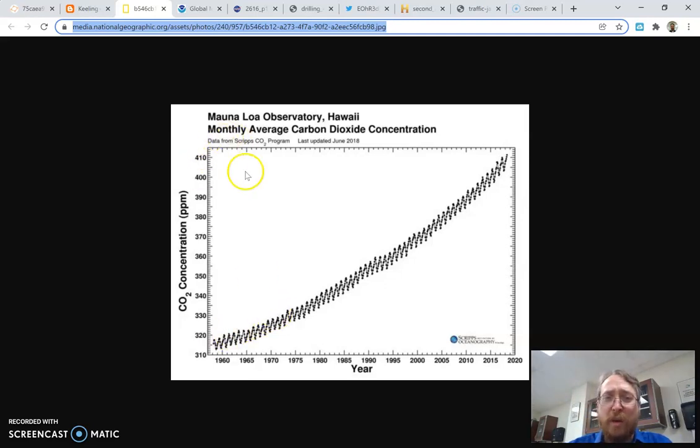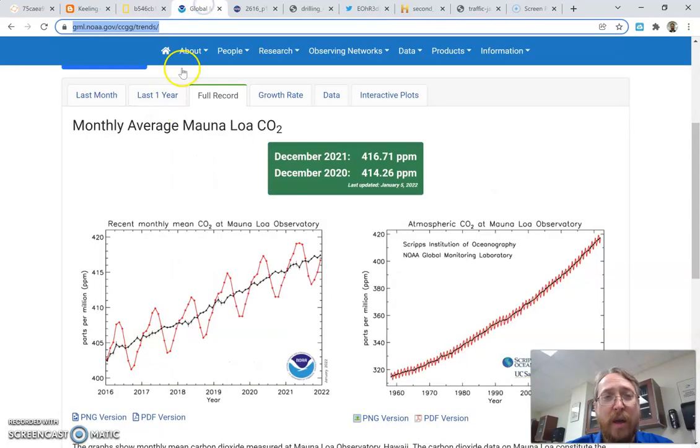So that's tricky. But scientists were like, well, has it always been this way? Is this just a normal thing? Is this not a problem? Is this natural? What's going on here? Well, they needed to go back further. Now, they can't actually go back in time and start recording, so they had to find places where you could get old samples of the atmosphere. And it seems crazy, but they found it.